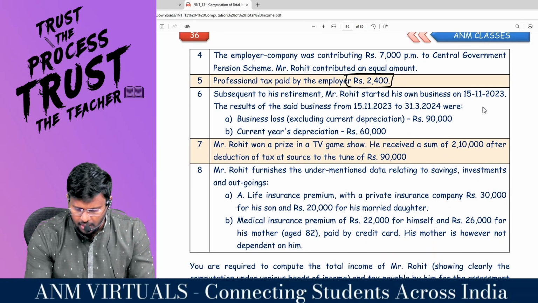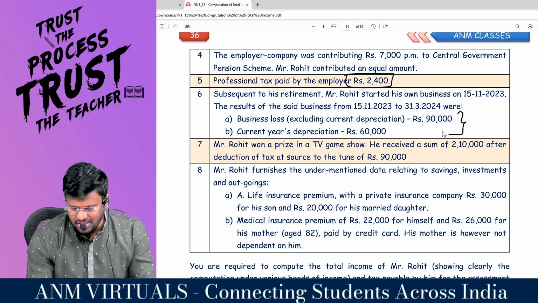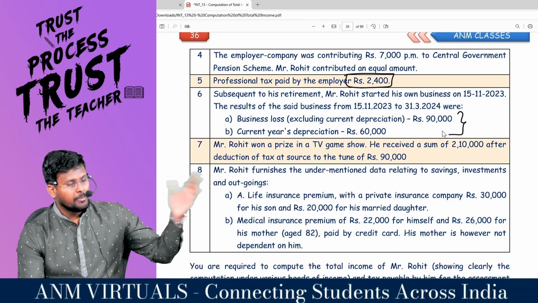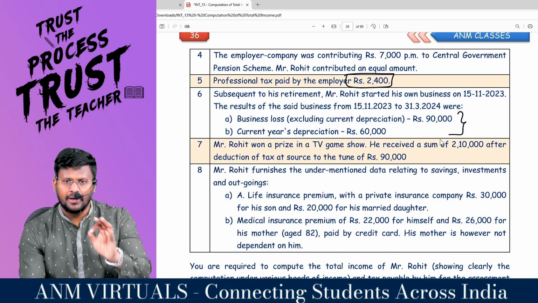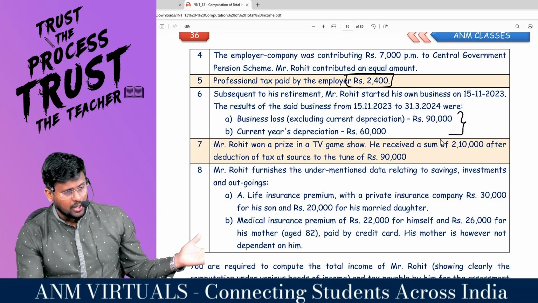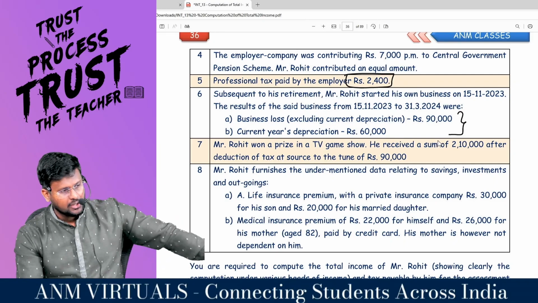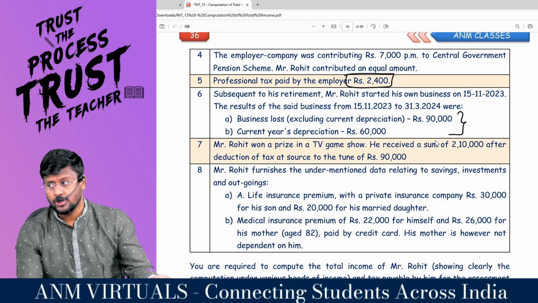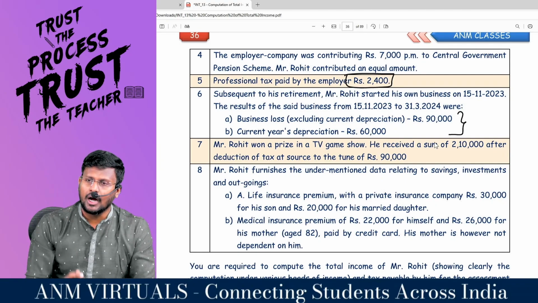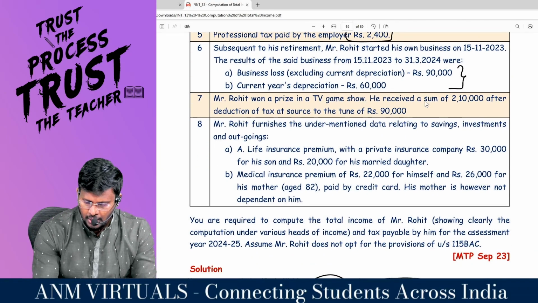Subsequent is retirement. Sir, business loss was there. Business loss has to be carried forward, because business loss can be set off against any head of income except salary. So against salary you can't touch it. Actually there is no other head of income except IFOS. But in IFOS you are having casual income, and casual income you can't set off under the provisions. Right, sir? So this casual income under IFOS, total 3 lakh, should be included.